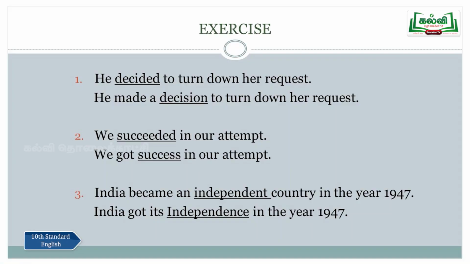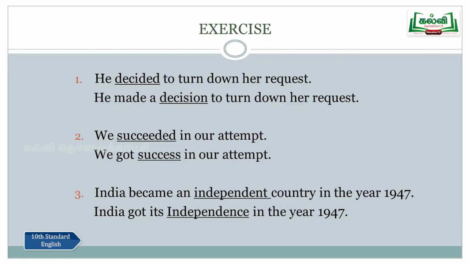So when a verb or any other part of speech is changed into its noun form, check whether the sentence you frame with the noun form is also correct. Otherwise you will be losing marks. Sentence number 2. We succeeded in our attempt. Succeed, that's a verb. And when we change this into a noun form, we got success in our attempt. Success is the noun form of the verb succeed. So succeed, you just get success. We got success in our attempt.